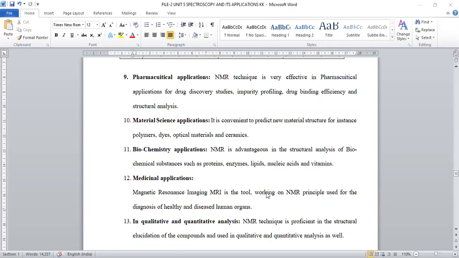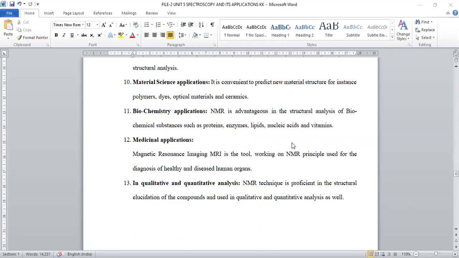So among all the versatile applications, the important one is the medicinal application, that is magnetic resonance imaging. MRI: by applying radio frequency, it is possible to identify the functioning of all body organs present in a human being. So that is a medicinal diagnosis tool in order to distinguish diseased parts within the body. That is the medicinal application of NMR spectroscopy.